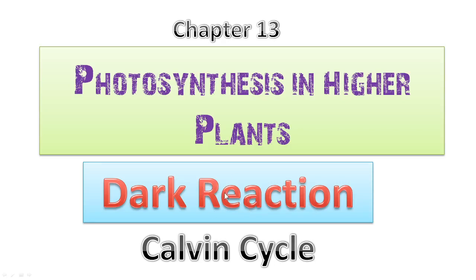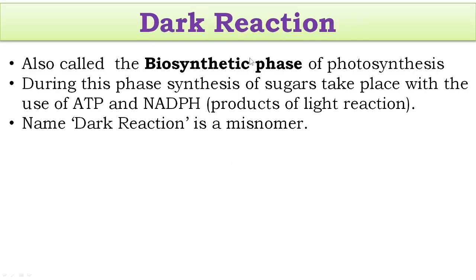So let's see what is dark reaction. The dark reaction is also called the biosynthetic phase of photosynthesis. The light reaction is the photochemical phase, and the dark reaction is the biosynthetic phase. In this particular phase of photosynthesis, what happens? During this phase, there is synthesis of sugars with the use of ATP and NADPH.